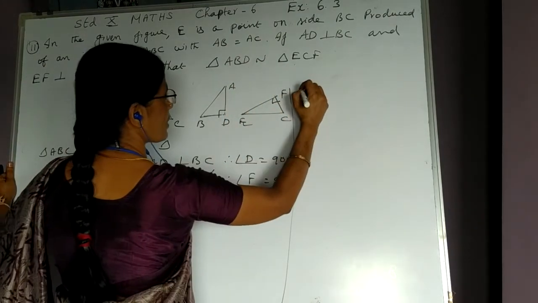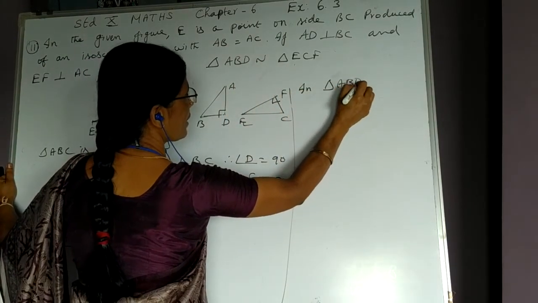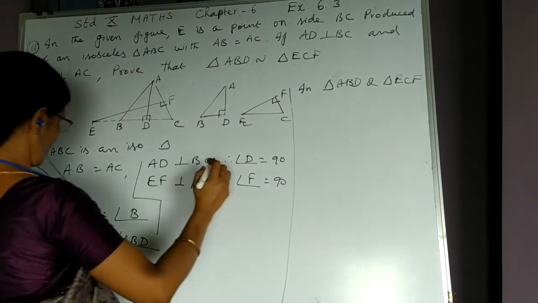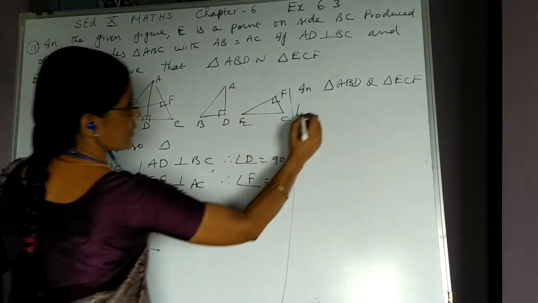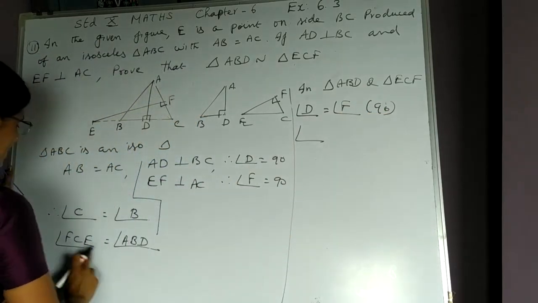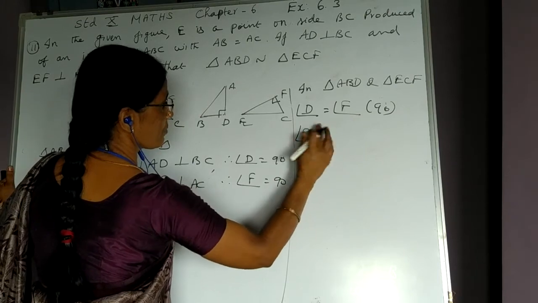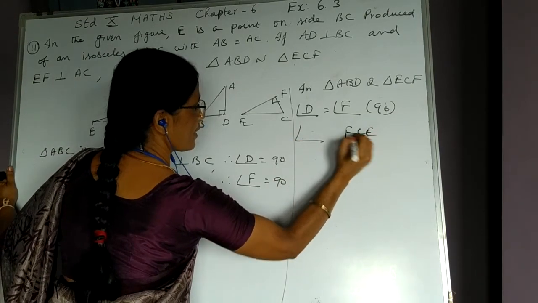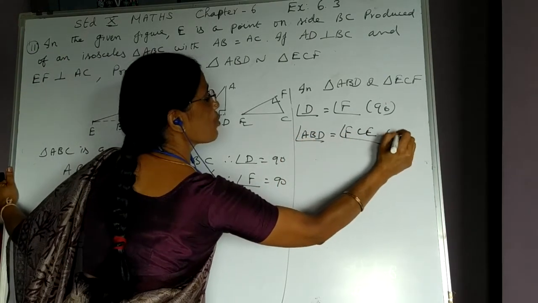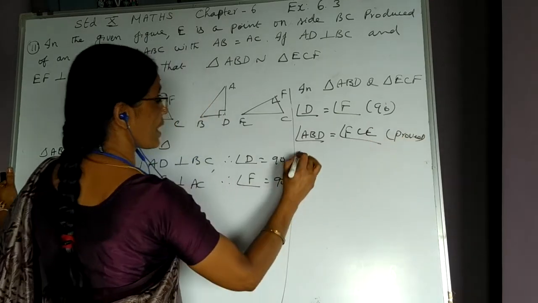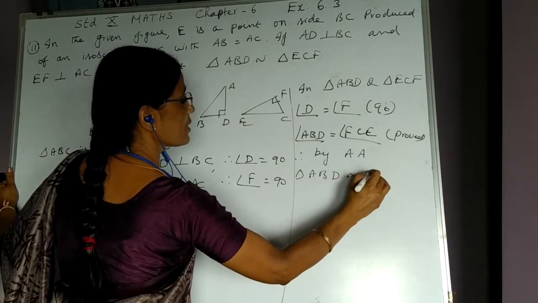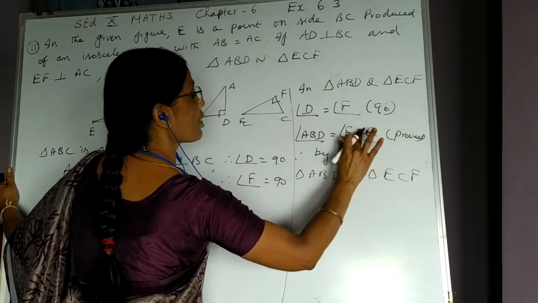Okay. Now I take triangle ABD and triangle ECF. In these two triangles, we got two pairs of angles equal. Angle D is equal to angle F because of 90 degree. And here FCE is equal to angle ABD. This is proved. Therefore, by which result? By AA, triangle ABD is similar to triangle ECF.